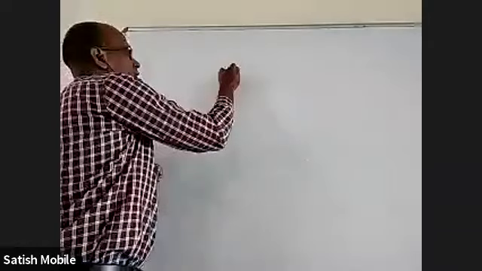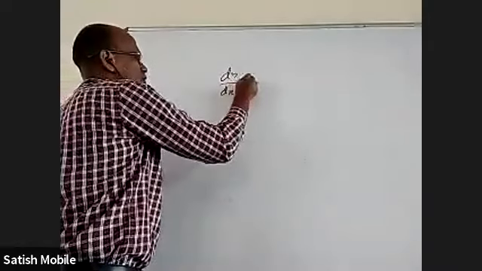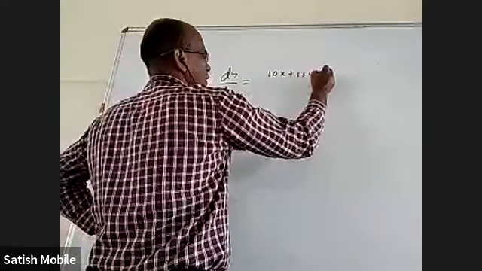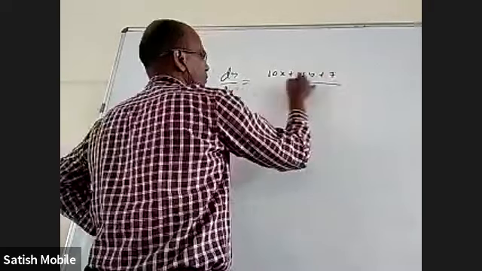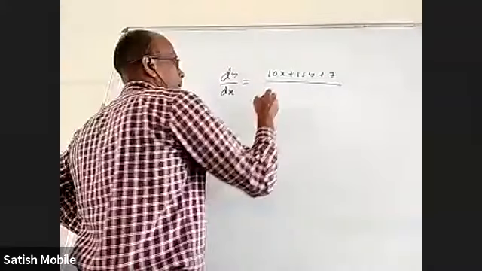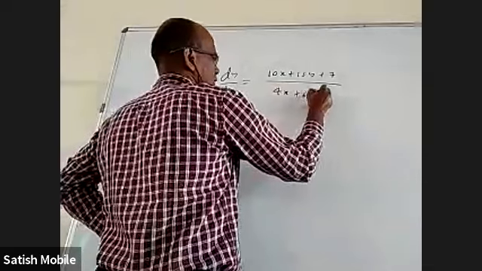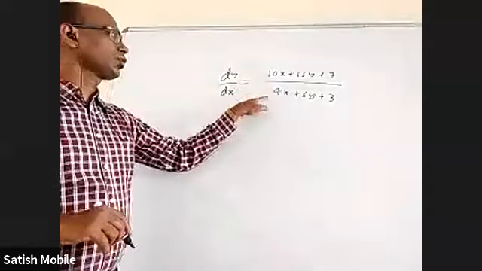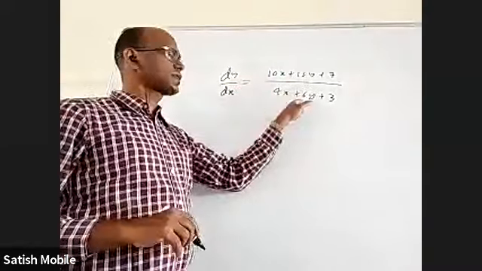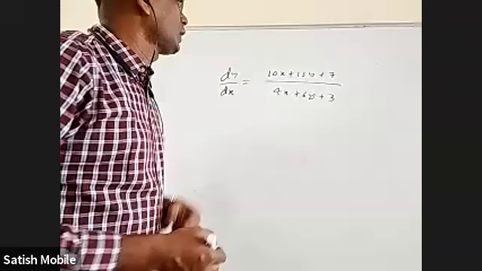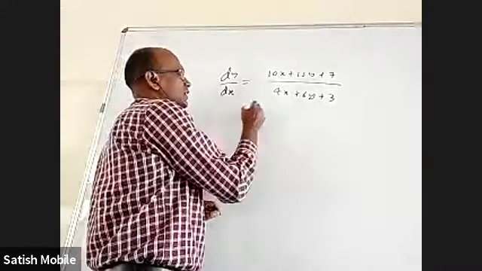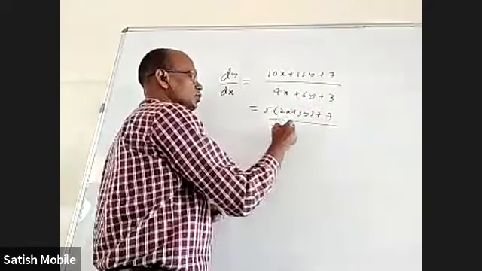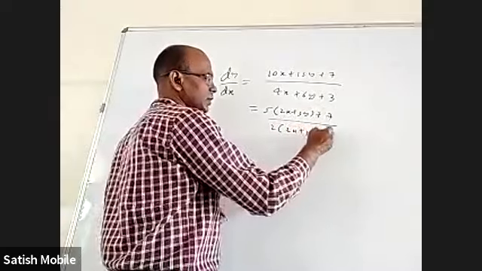Okay. Let us say I have dy by dx is equal to (10x plus 15y plus 7) by (4x plus 6y plus 3). This is a question. You can say 10 by 4 is 5 by 2, 15 by 6 is also 5 by 2. Basically, they are like parallel lines. In fact, you can see carefully. If I take 5 common here, 2x plus 3y plus 7. If I take 2 common, 2x plus 3y plus 3.